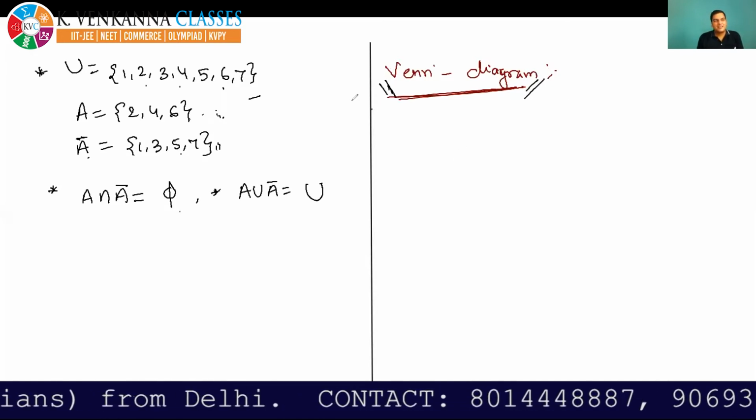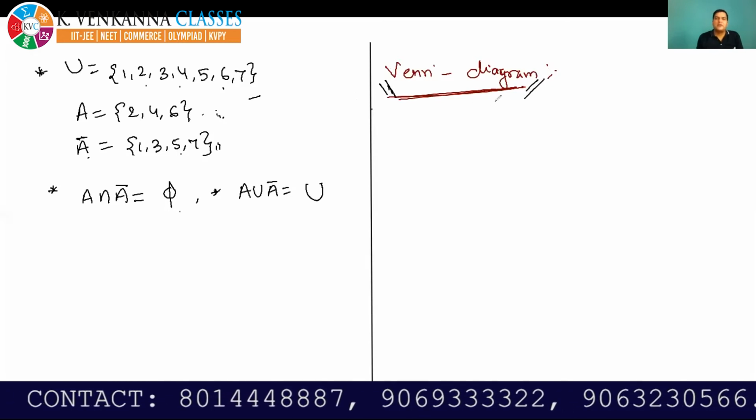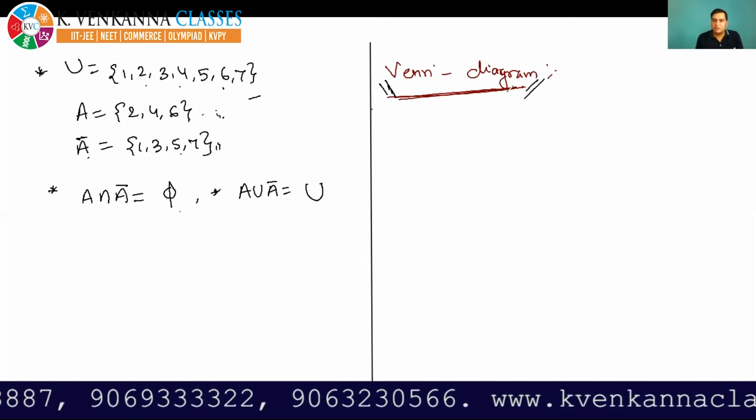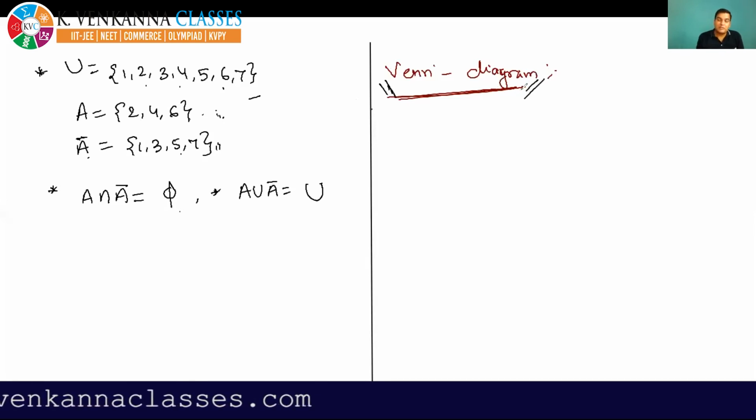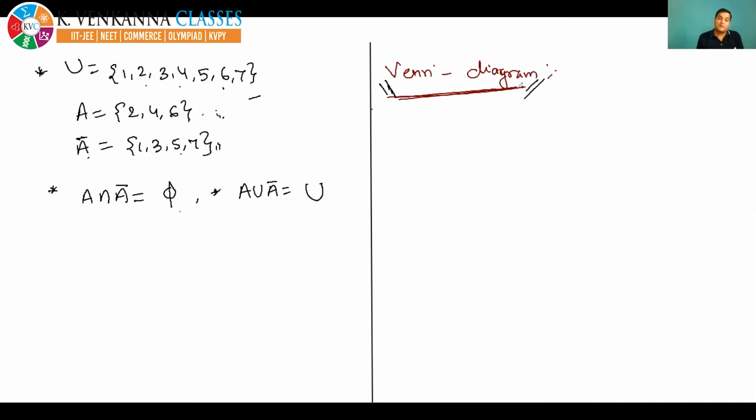Although in no book is Venn diagram or set theory concept used in mathematical reasoning, when I teach you mathematical reasoning, I will use set theory and Venn diagram. So you will find that the questions of reasoning will become so much easier than with other methods. Okay, and within 10 seconds you will be able to solve the questions which are asked in IIT JEE. Okay, so let's start Venn diagram.